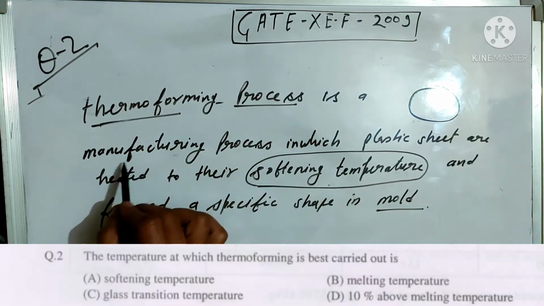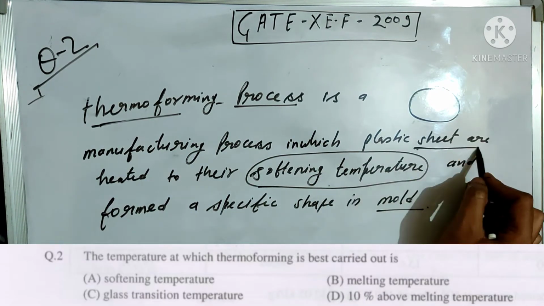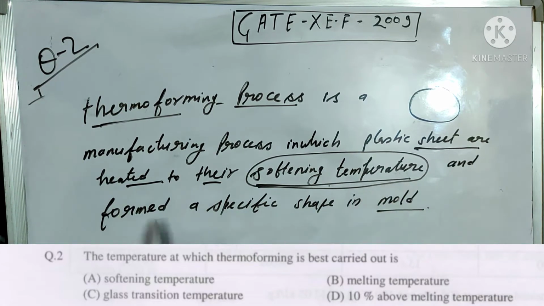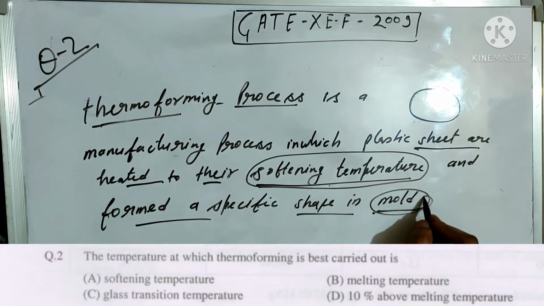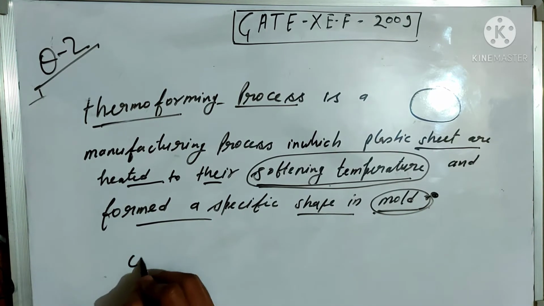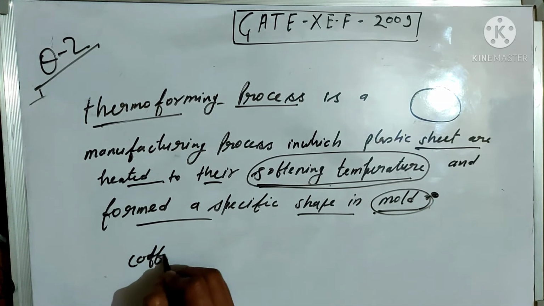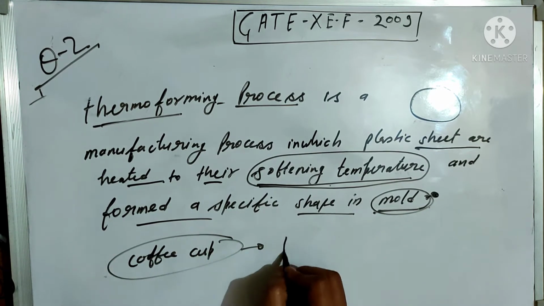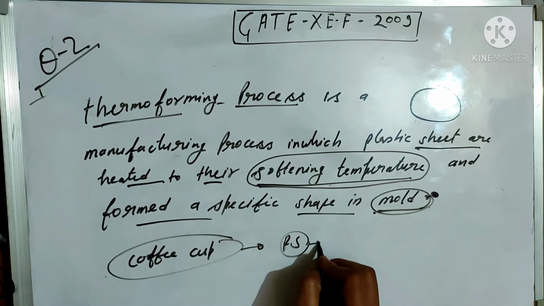Thermoforming process is the manufacturing process in which the plastic sheets are heated to their softening temperature and formed into a specific shape in the mold. You can see the example, the polystyrene coffee cup. Coffee cup is made from a polystyrene sheet.